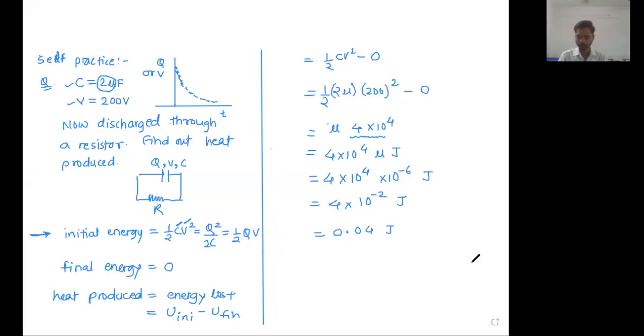Okay. Now let us move on to the next question or next page. The next point is about redistribution of charges and loss of energy. So write down the next point. This point actually we have already done.